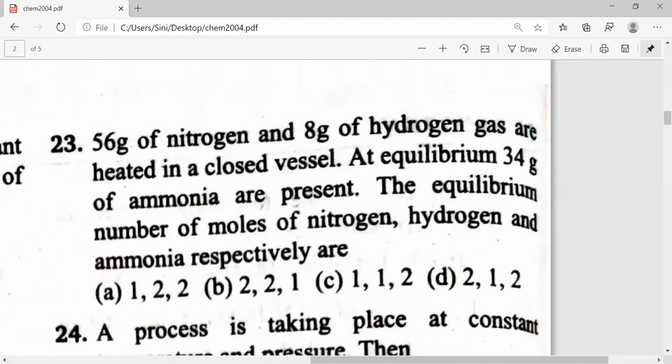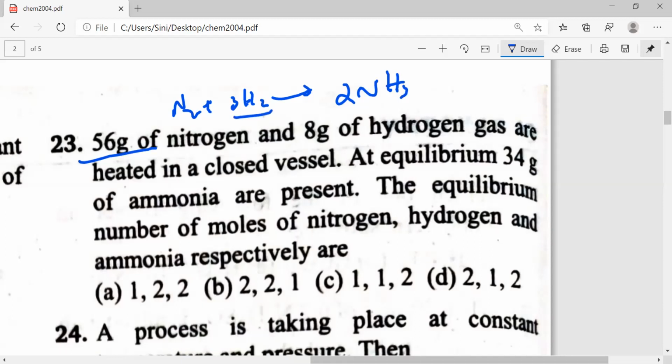Twenty-third one. 56 grams of nitrogen and 8 grams of hydrogen gas are heated in a closed vessel. At equilibrium, 34 grams of ammonia are present. What are the equilibrium numbers of moles of nitrogen, hydrogen, and ammonia respectively? So guys, N2 plus 3H2 gives 2NH3. Everything is given: 56 grams of nitrogen, so 56 by 2, 28.